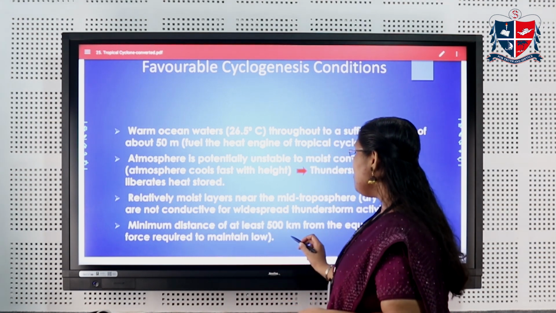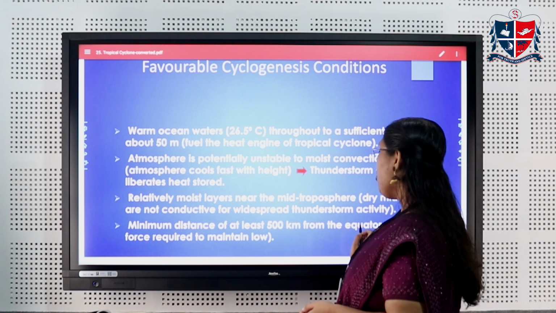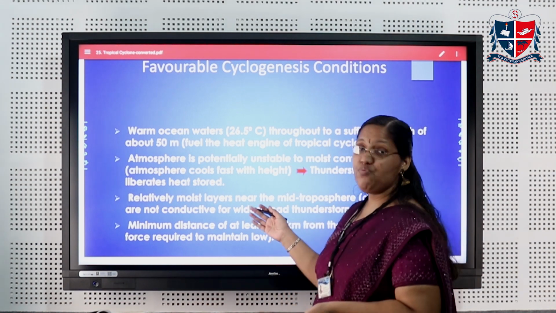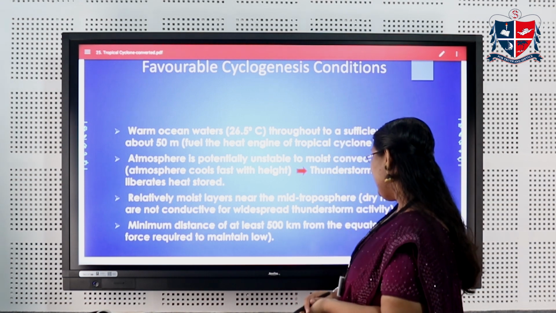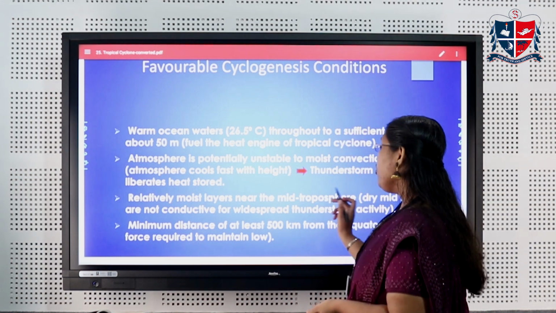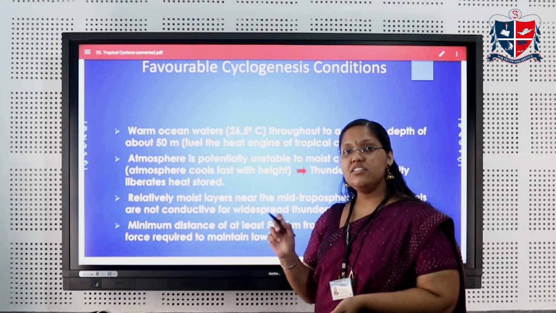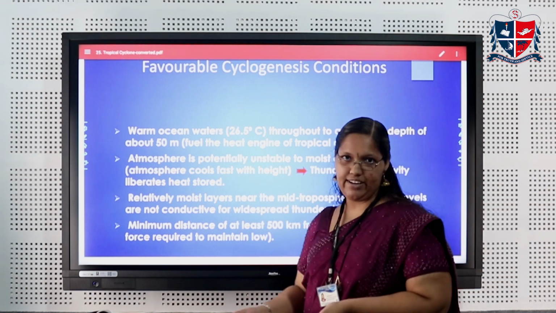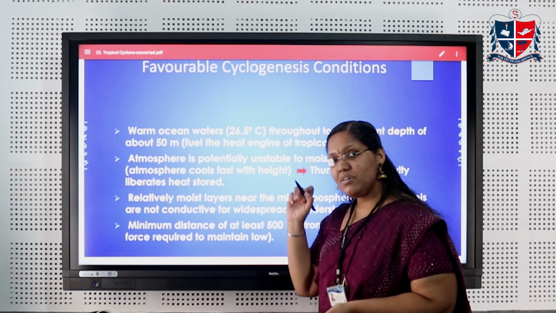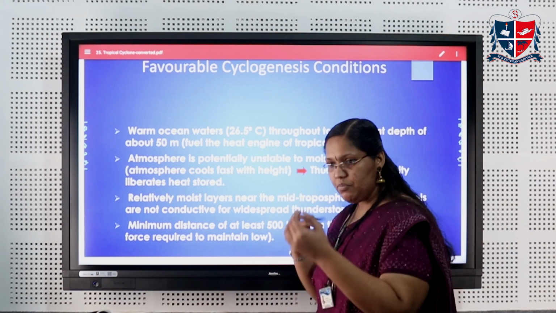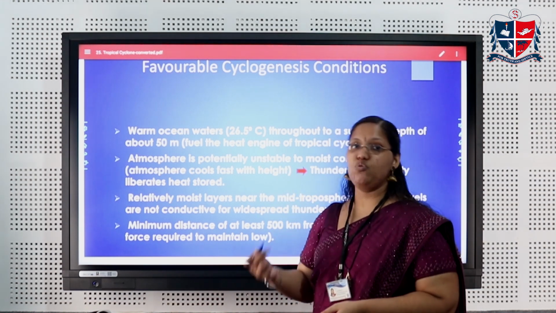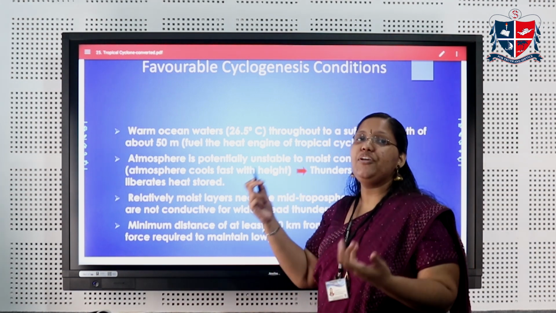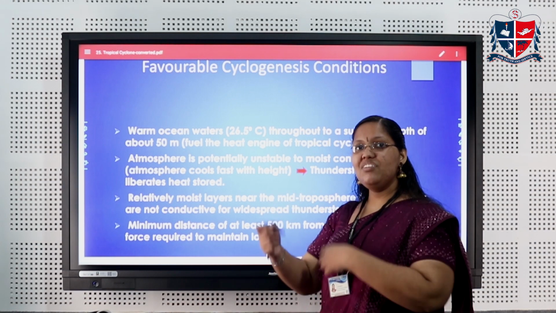There should be a minimum distance of at least 500 km from the equator. Why? Because the Coriolis force is required to maintain the low pressure system. For a low pressure system to form and sustain, there should be Coriolis force. When air begins to flow, it will not flow continuously into the low pressure region if there is no other force.